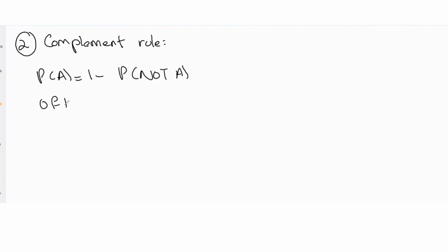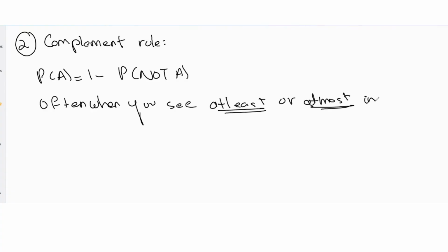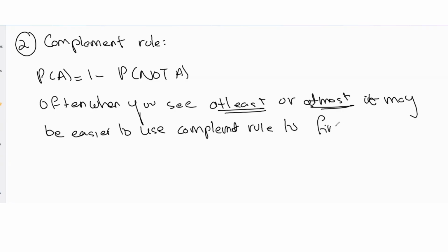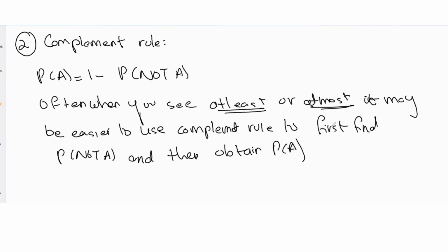Now, often when you see at least or at most in a problem, it may be easier to use the complement rule to first find the probability of not A and then obtain the probability of A. So with the complement rule, often when you see in a question the words at least or at most, it may be easier to first find the probability of not A and then from there obtain the probability of A.